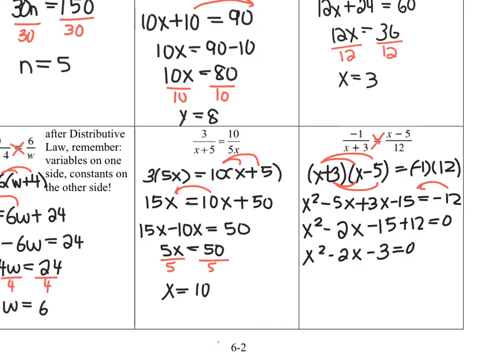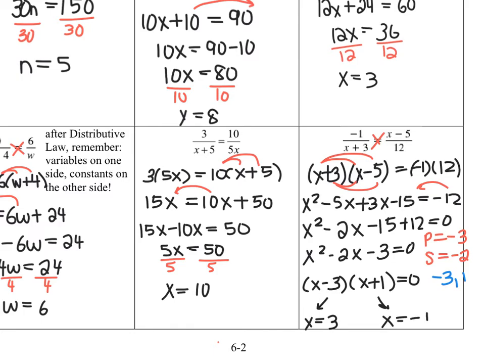Now it's a simple trinomial, so I'm not going to bother with quadratic formula. I'm going to find two numbers that give me a product of negative 3 and a sum of negative 2. And those two magic numbers in this case would be negative 3 and 1. So now I factor. x minus 3, x plus 1 equals 0, which means I have two different solutions for this proportion. I have x equals 3, and I have x equals negative 1.